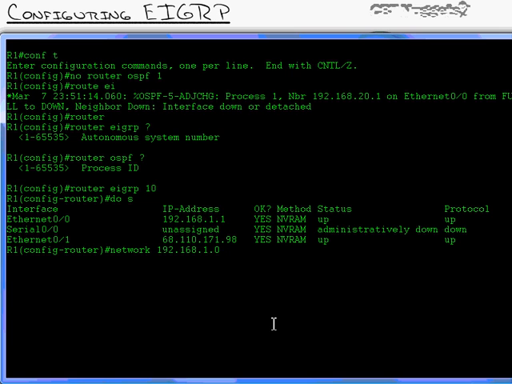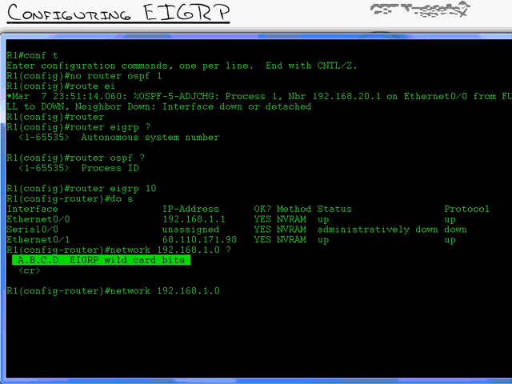Now right here, I'm typing in network 192.168.1.0. It will work if I hit enter, but watch this. I hit question mark, and I can either hit enter and just use it like I'm using RIP, or I can allow wildcard bits. Now wait a sec. That's an OSPF thing. You better believe it. And that's what EIGRP can do.